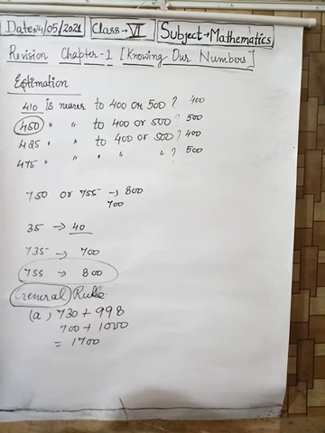Next is Roman numerals. Everybody look at Roman numerals.